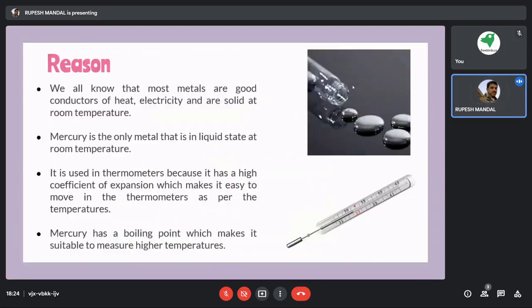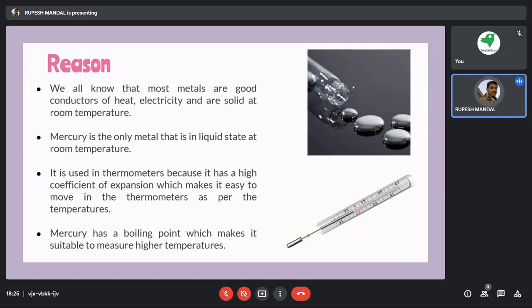First of all, I want to say that this is one sort of exception. We already have discussed that metals are generally hard substances, very difficult to break. So why do we consider mercury a metal? Mercury, even at room temperature, is in liquid form, but still we consider mercury as a metal.